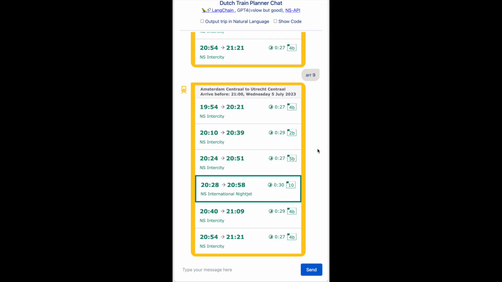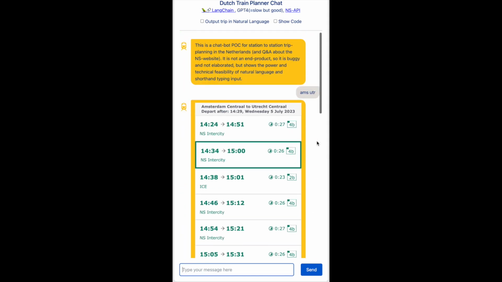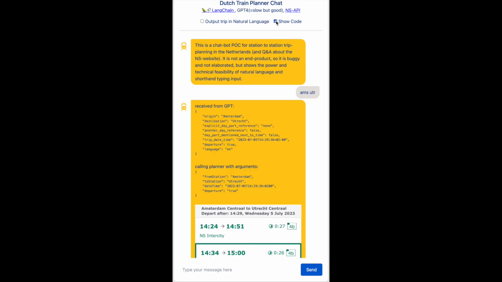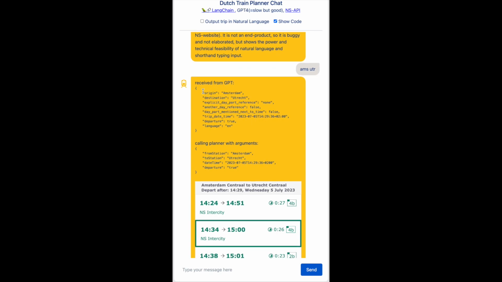So to have a look at what happened under the hood, we're going to go back to the top of the interaction chain and click this show code thing, and it shows what GPT actually received when processing these clips. So it got Amsterdam and destination Utrecht, not the stations. It got the trip date out of it, the current time actually, which I gave to it. It says departure true, that means it's not the arrival time, and it detected the language of English.